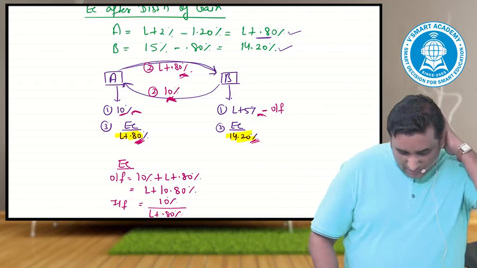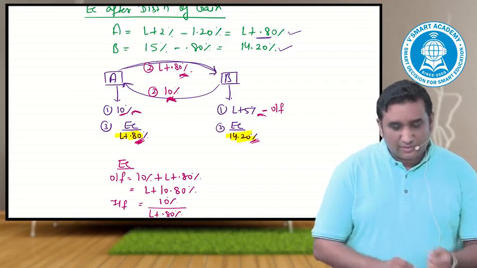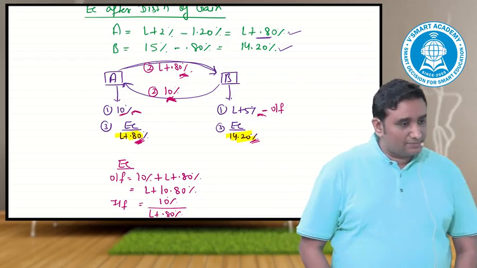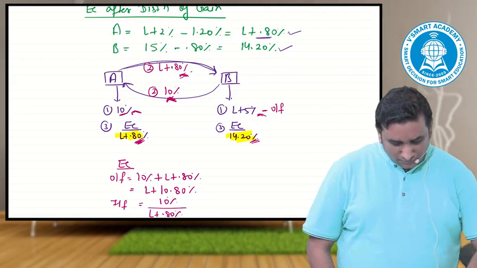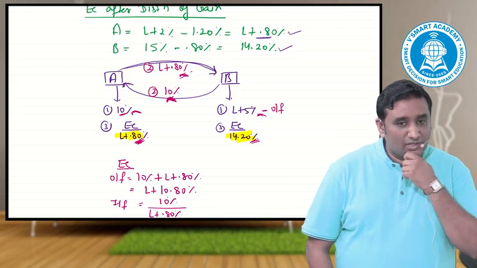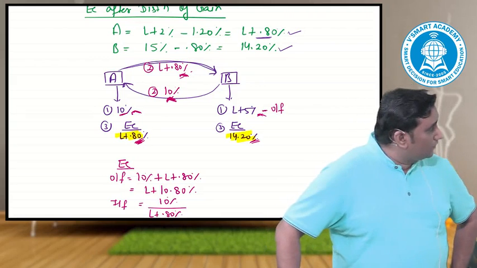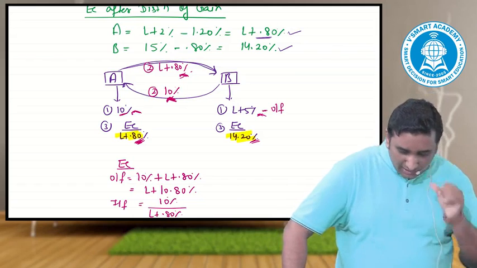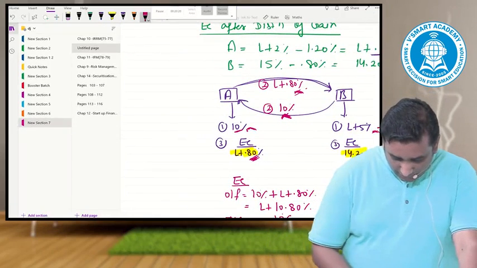First point: take a loan from the bank at L plus 5%.